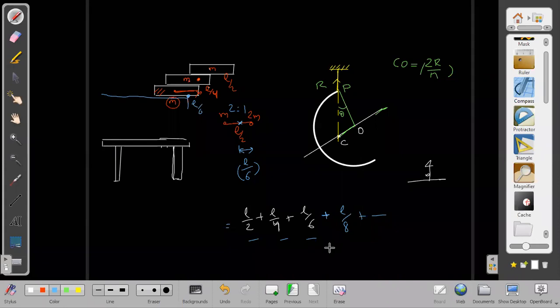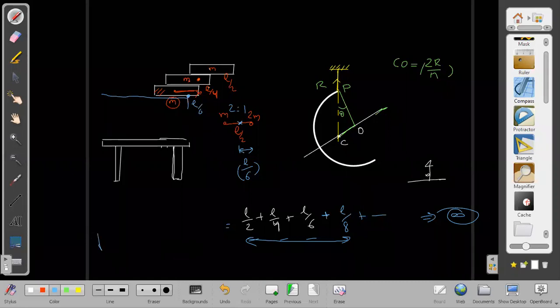I'm not saying that, sir. The sum of these lengths, L by 2 plus L by 4 plus L by 6 and so on, will get L, sir. That is the maximum possible. It is not L, it is infinity. Are you even listening to me? I am saying several times, I am repeating again and again, that there is no limit up to which we can go. It goes up to infinity.